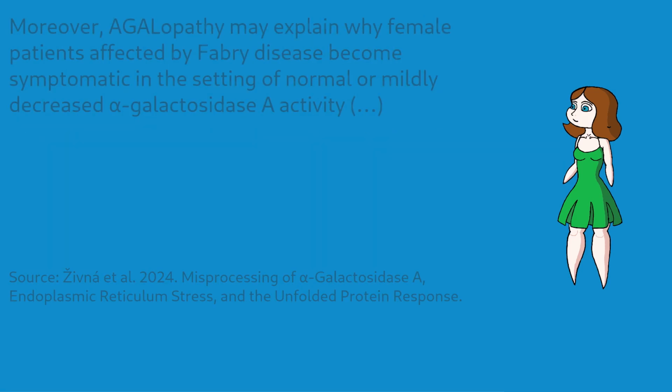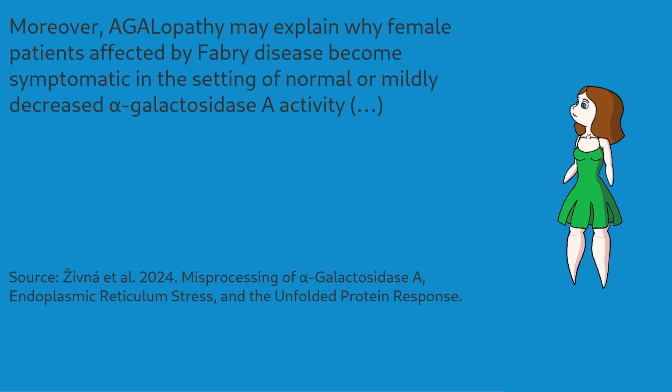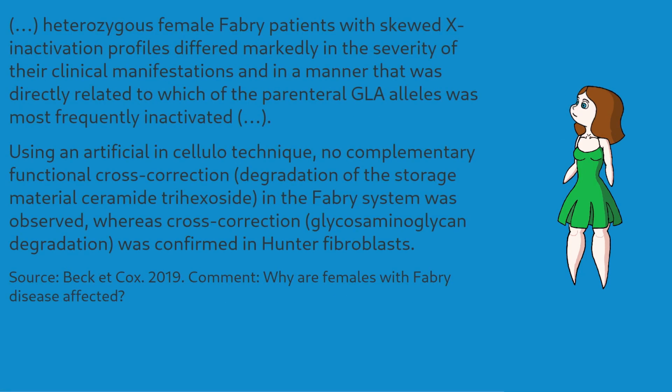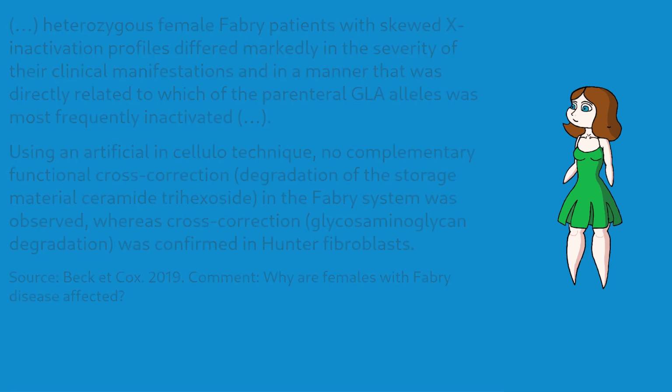According to the authors, AGALopathy might explain why women are often more severely affected than might be assumed based on enzyme deficiency alone. Random X chromosome inactivation might be part of the explanation, and cross-correction between healthy and Fabry cells doesn't really work, but adding AGALopathy to the mix would really make things easier to understand.